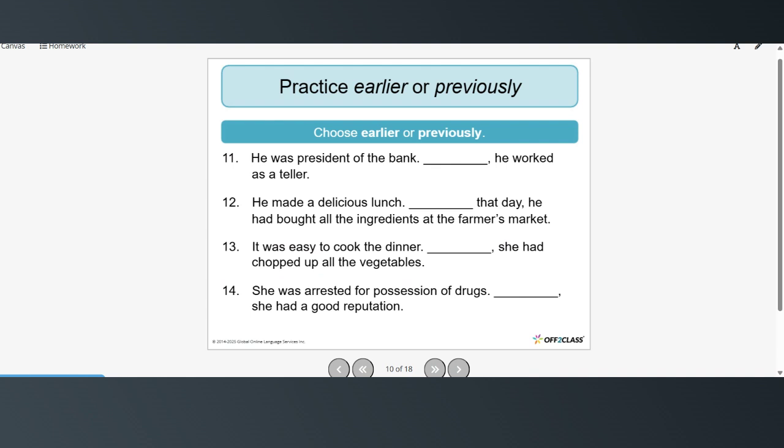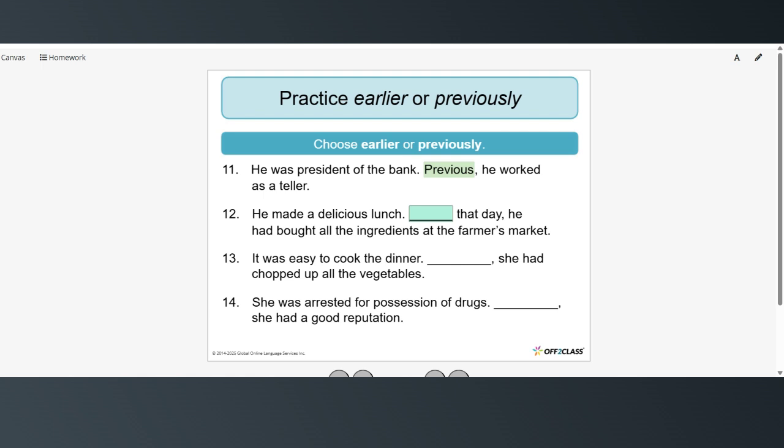So now practice using earlier or previously. Again, pause the video, try these on your own, and then restart when you're ready to check your answers. He was president of the bank. Previously, he worked as a teller.